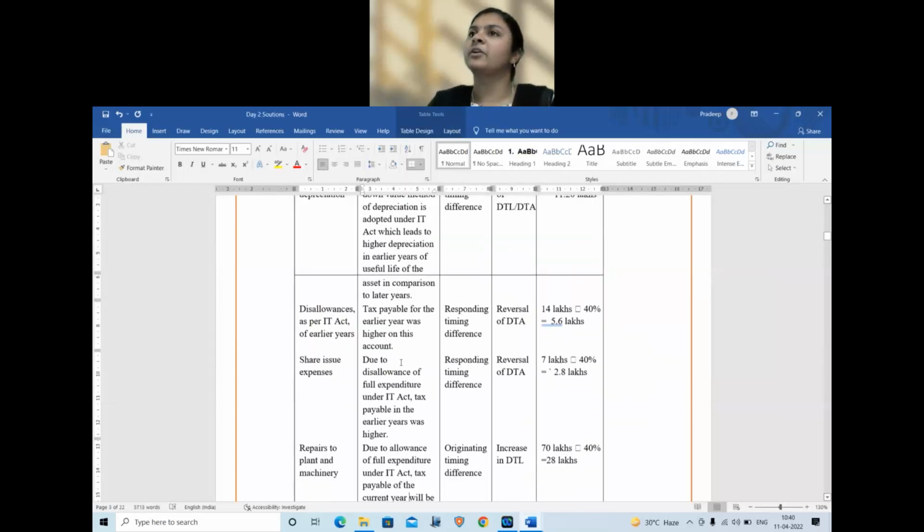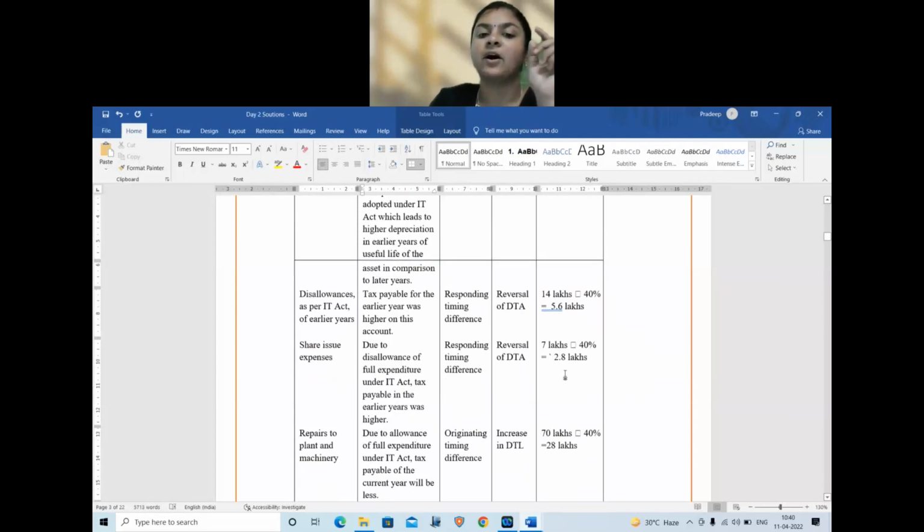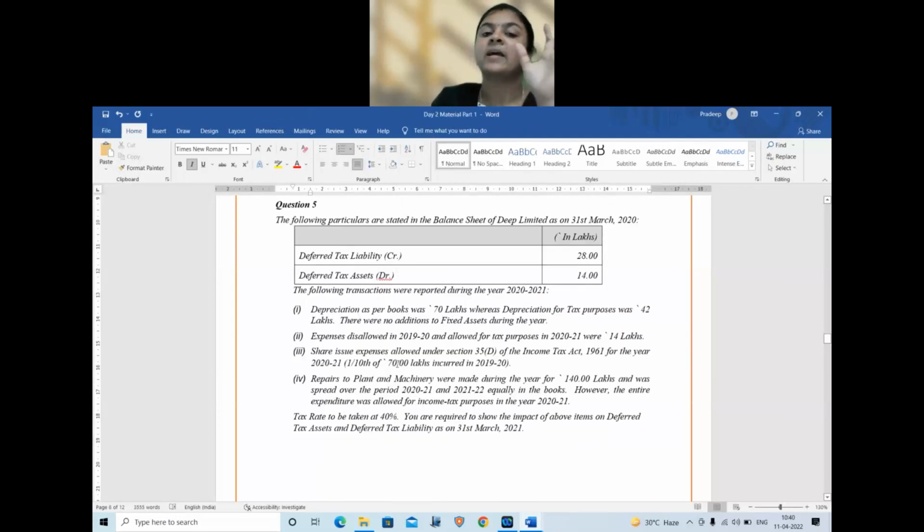7 lakhs only, no? We have calculated it. Okay, you are asking what should I do with that 70 lakhs? They are saying the total issue is 70 lakhs, of which 1/10 expense was incurred, which is 7 lakhs, in 1920. But that expense was allowed fully under 35D only in the year 2021. Basically, expense incurred in the previous year is allowed in the current year. Normally, I think it will be allowed proportionately, 1/5 in income tax, but here they are saying full amount is allowed. So let's go by whatever is given in the question. If the question is silent, apply the provision as it is.